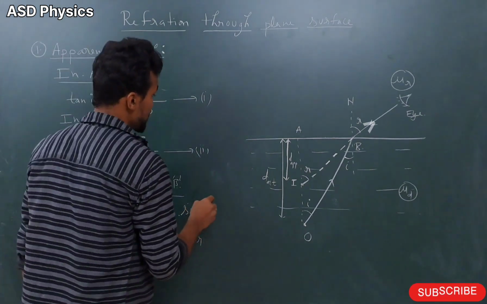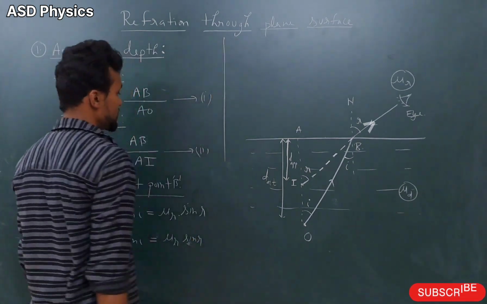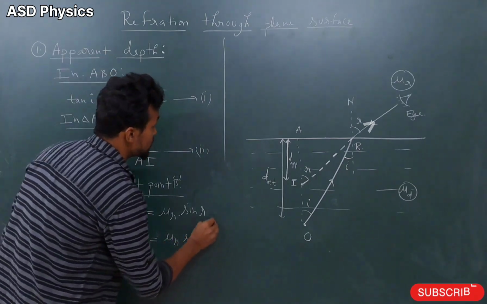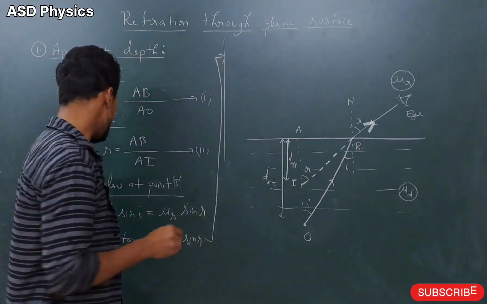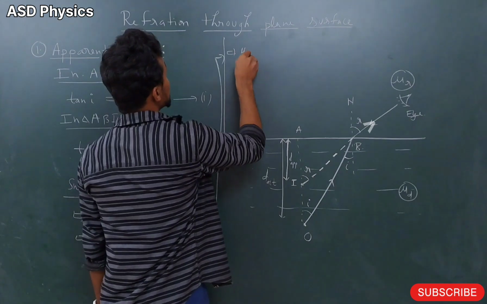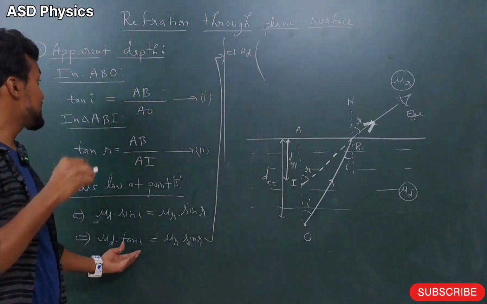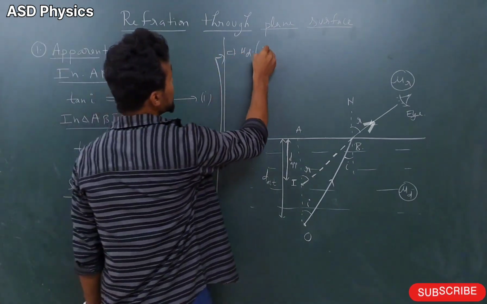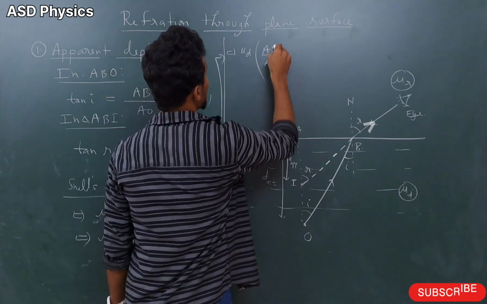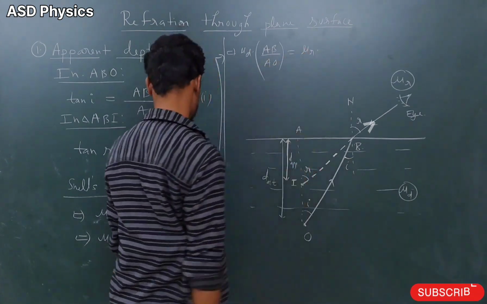Now, dear students, I will just write here. Here we have the space, and from here we are just continuing. See here, please. We can write this mu d into tan i value. Tan i value is here AB by AO. And here mu r into tan r.